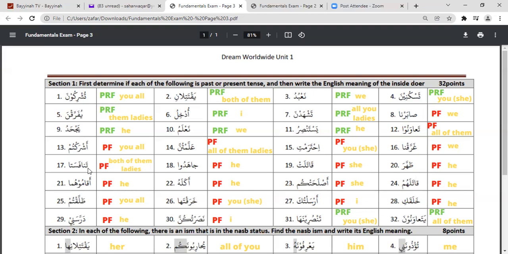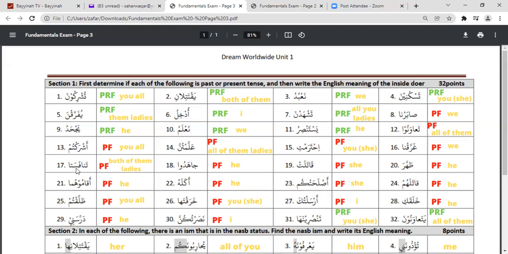Now the next one is tana pasata. Okay, and if we look at the ending, sometimes, as I mentioned before, the ta or the alif or anything of those alphabets are a part of the word also. So we can't always go by that. What we have to look for is beginning with ya, ta, alif, or noon, and then the ending also, right? For the present tense. But here the ending is different, so we will not consider it the present tense.